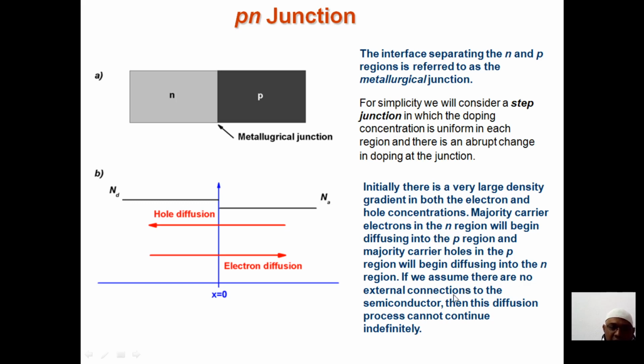If we assume that there are no external connections to the semiconductor, then the diffusion process cannot continue. Some of the electrons will diffuse into the p region, and some of the holes will move from p to diffuse into the n region. Now, in order to understand this, what is diffusion all about?